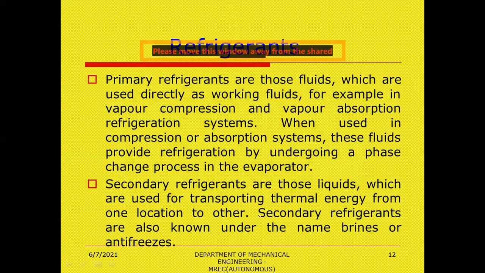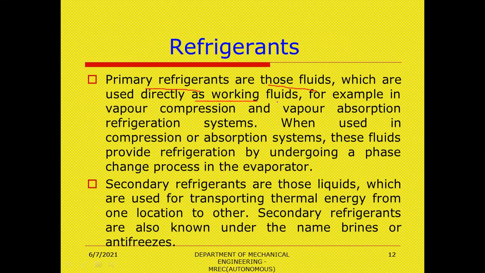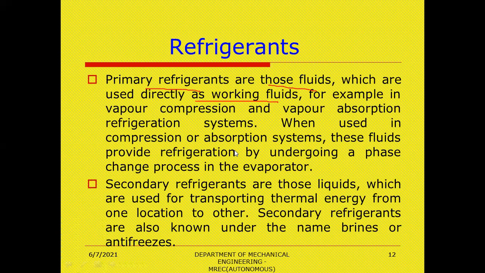Coming to the refrigerants, these are fluids. The primary refrigerants are the fluids which are used directly as working fluids. Okay, these are widely used directly as the working fluids. Coming to the other type of refrigerants, they are first cooled and then used. So primary refrigerants are directly used as working fluids, for example in vapor compression (VCR) and vapor absorption systems.